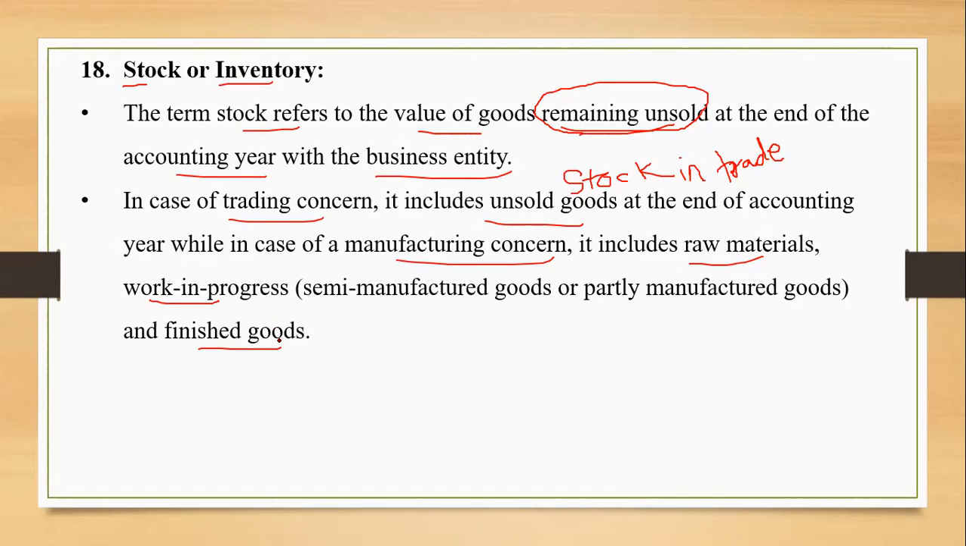Second is the work in progress, semi-manufactured goods or partly manufactured goods, the goods which are already in the process of manufacturing. So stock of that can also be there, so that is work in progress. And third is finished goods, which are already ready for sale. So even the stock of that thing also, correct? So stock is not just one stock, but four different types of stocks are there. You will have to memorize this.